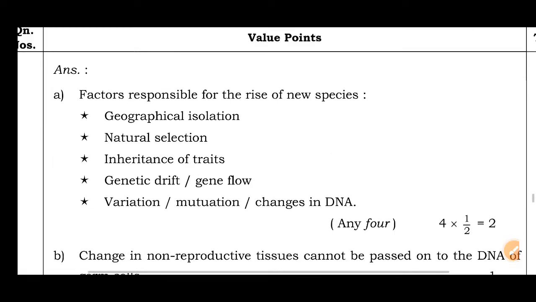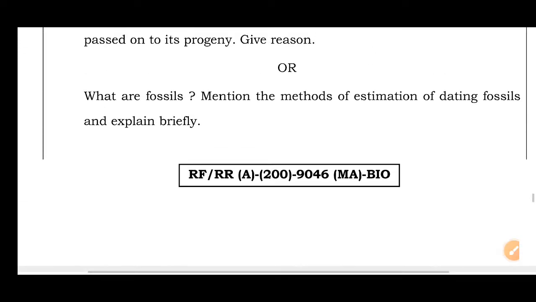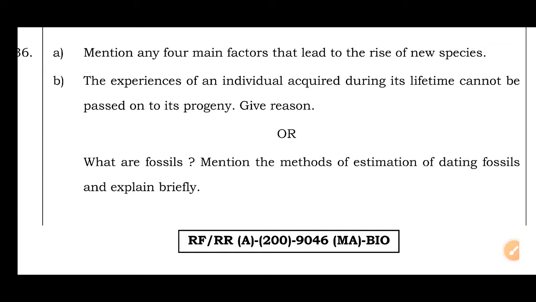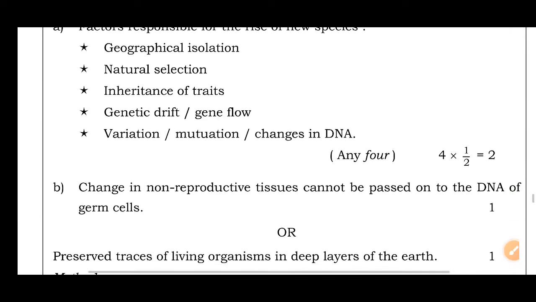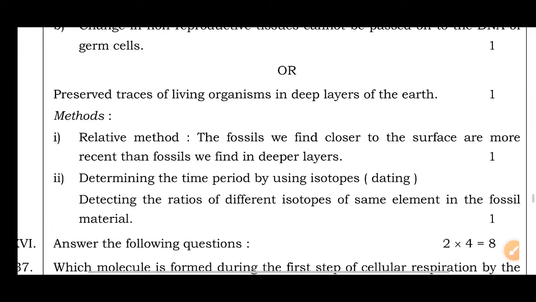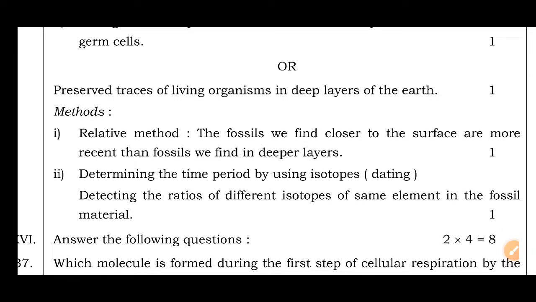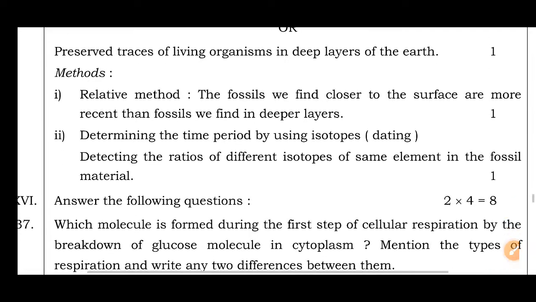Okay, for these A, B questions, another OR type question is there. What are fossils? Mention the methods of estimation of dating of fossils and explain briefly. Fossils are preserved traces of living organisms in a deep layer of the earth. Then methods: relative method, the fossils we find closer to the surface, and by using isotopes or dating.